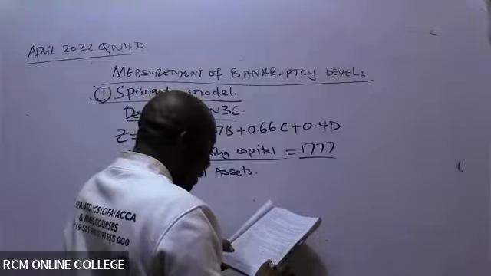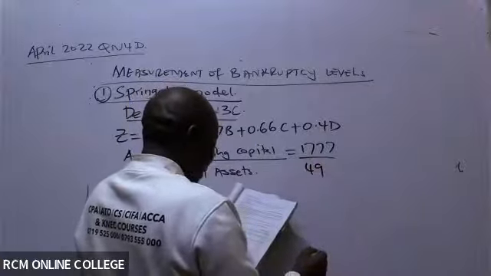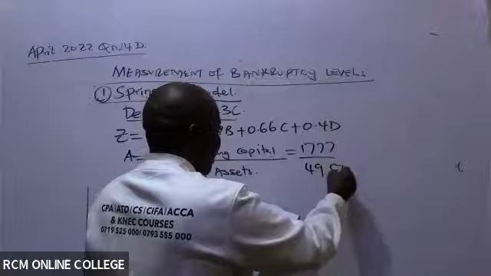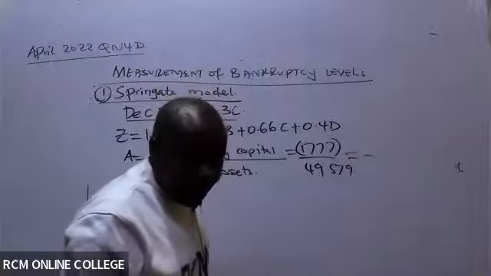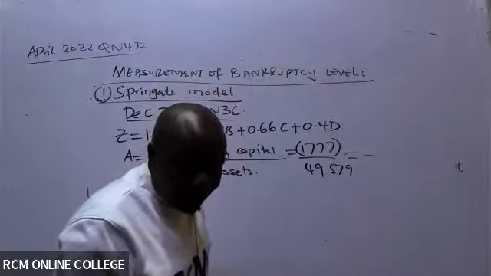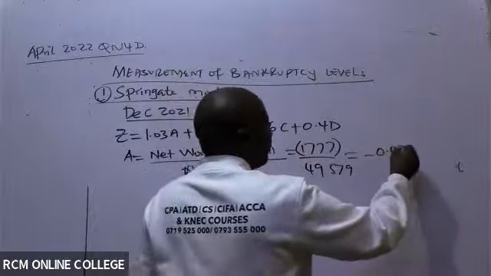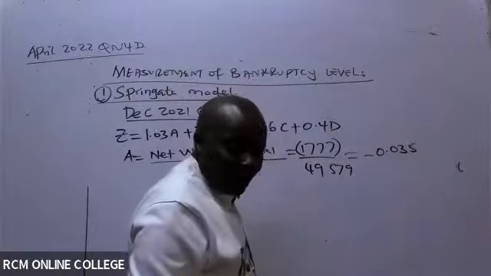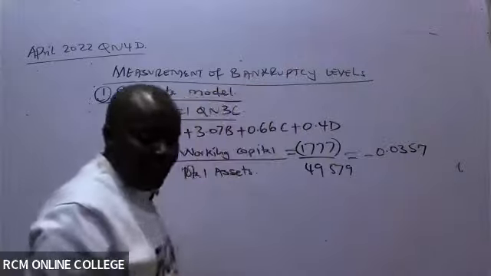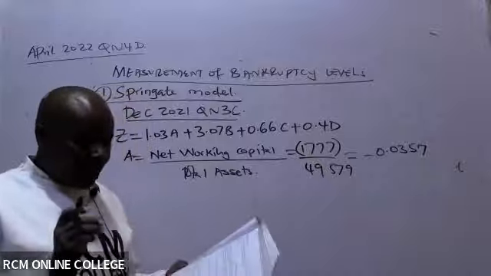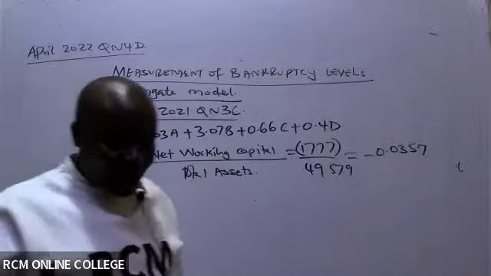Total assets, where are they? Up there actually, 49,579. Remember this is negative or minus, it doesn't matter. So minus something, four decimal places, minus 0.0357. The more the decimal places, the better for us. Remember 1777 is in brackets, negative, right?